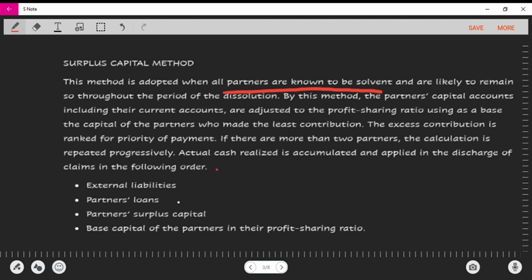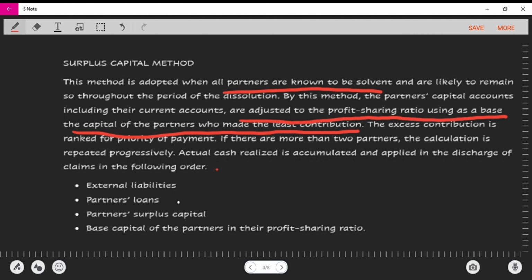This is something we need to remember when we are solving, so I'm just going to underline it: using the base of the capital of the partner who made the least contribution.